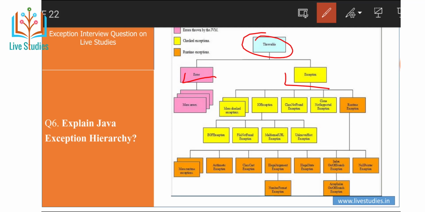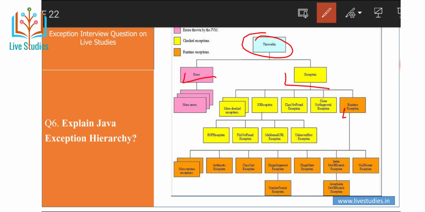But checked exceptions are exceptional scenarios that we can anticipate in a program and try to recover from. For example, file not found exception. We should catch this exception, provide a useful message to the user, and log it properly for debugging purposes. Exception is the parent class of all checked exceptions.